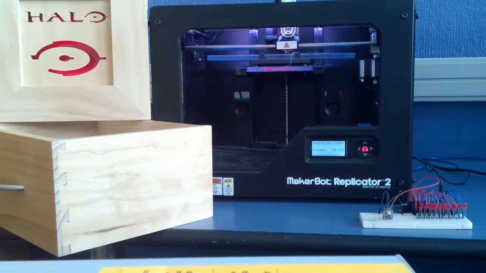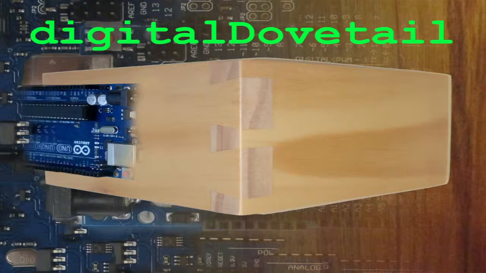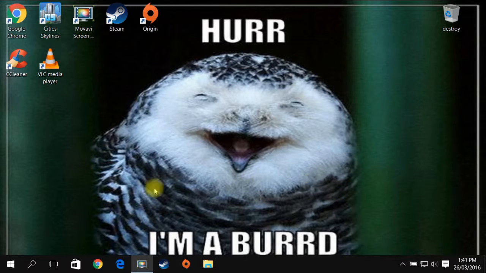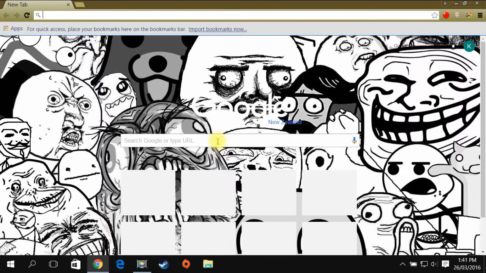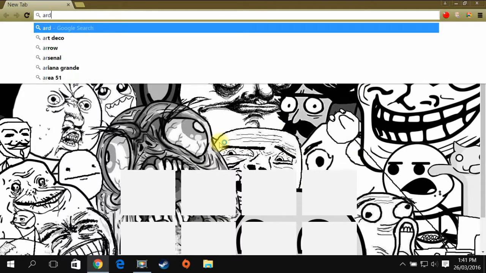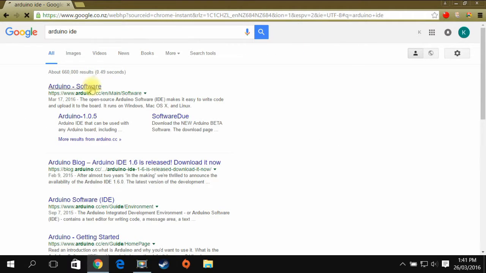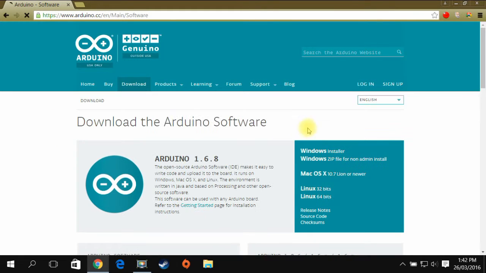This video is going to be on how to download and install the Arduino IDE software. First, open up Google Chrome. Then you want to type in Arduino IDE. Open up Arduino software and click on the top one, Windows Installer.